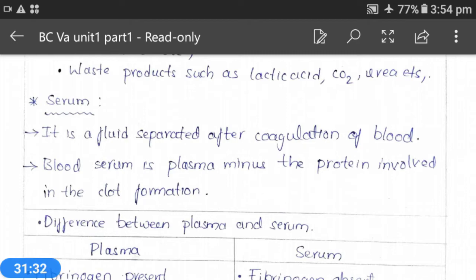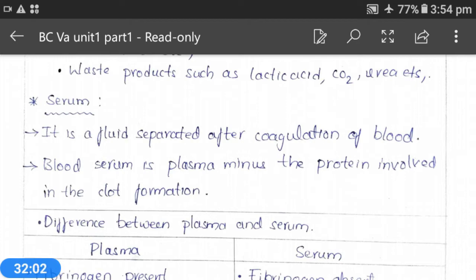And albumin is another important plasma protein, and it keeps plasma in osmotic equilibrium with the cells of the body. That means it helps in maintaining the osmotic balance of the plasma with the other cells.